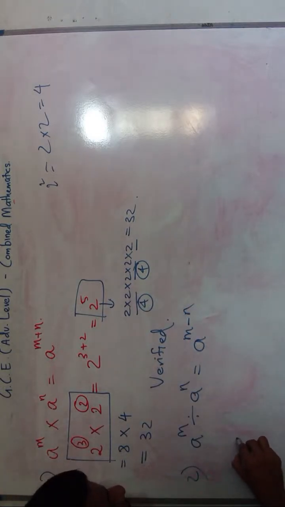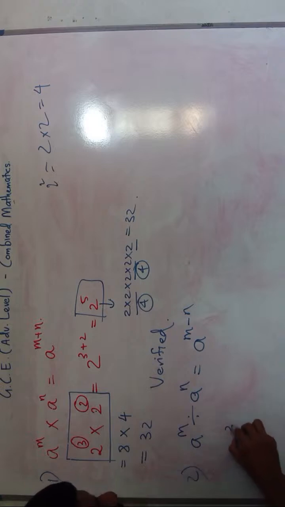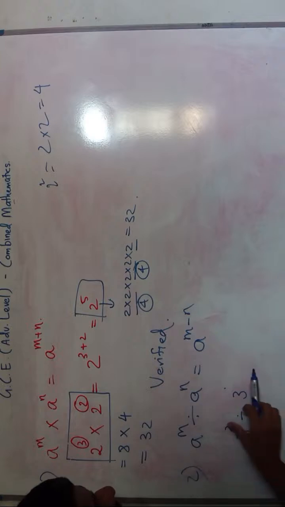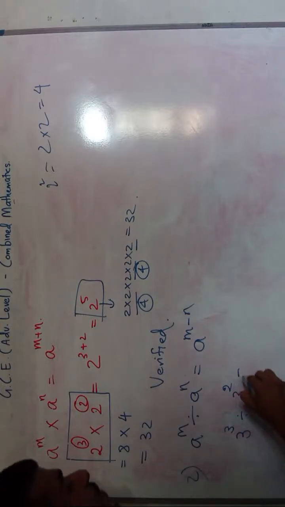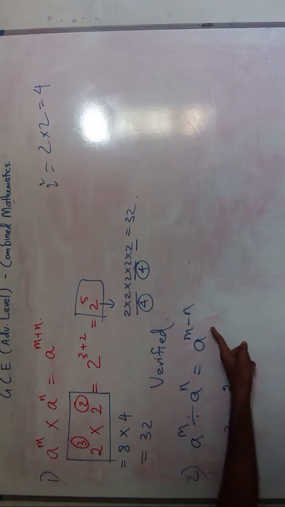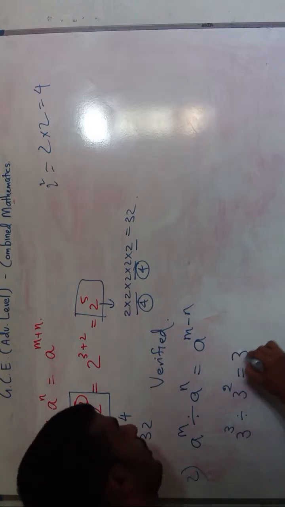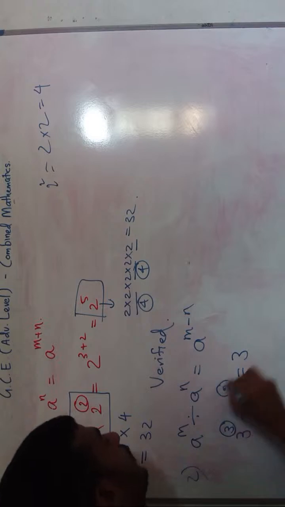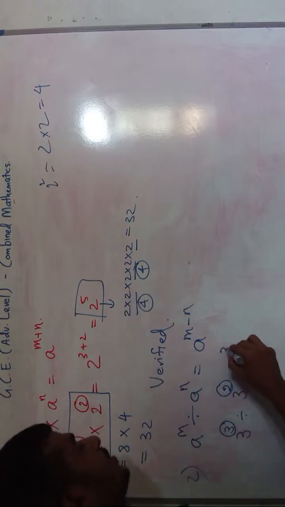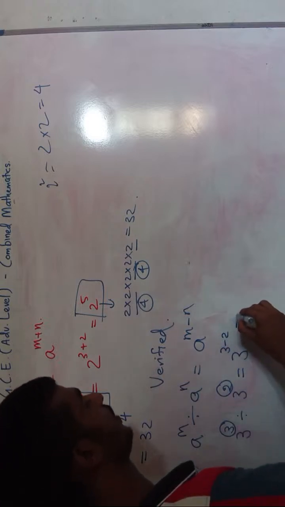Let's say 3 power 3 divided by 3 power 2. According to our theorem, this will be 3 power 3 minus 2. We just subtract the exponents, 3 minus 2, which will be equal to 3 power 1, that is 3.